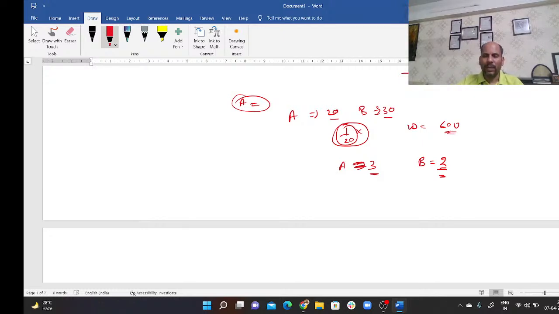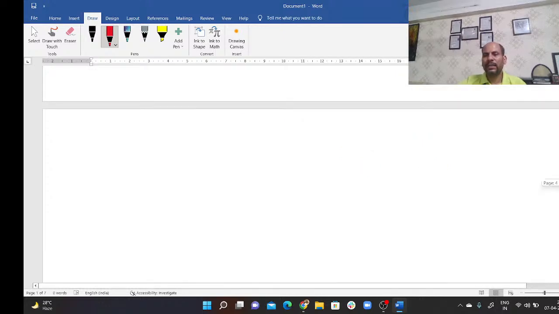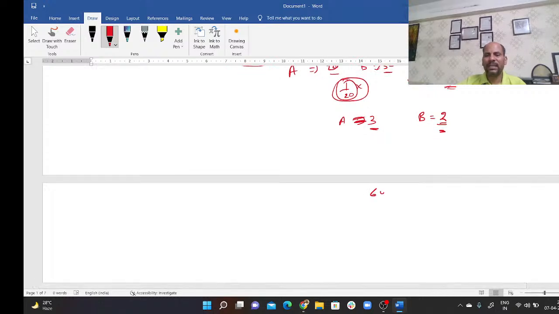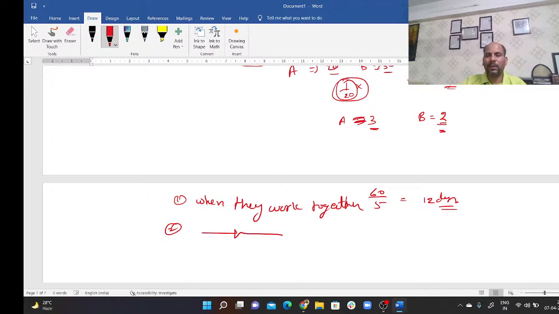So these two things we are supposed to find out. Now, what next we are supposed to do is, they will give you a condition, like if they are working together, then how much time. So if they are working together, it will take only 60 divided by 5, because they'll produce 5 units a day. It becomes 12 days. Okay. So that is one, when they work together. Okay. Now second, when they work on alternate days.